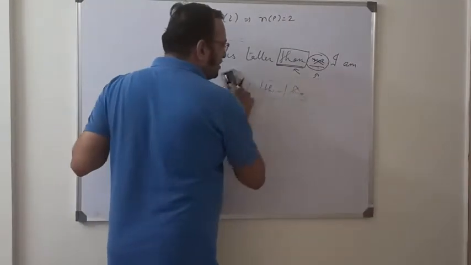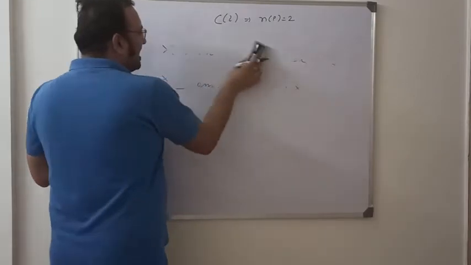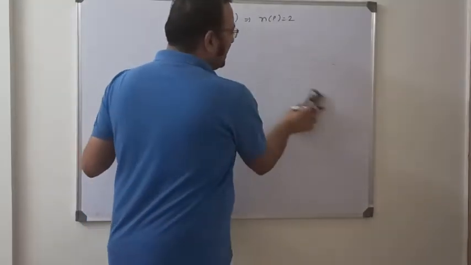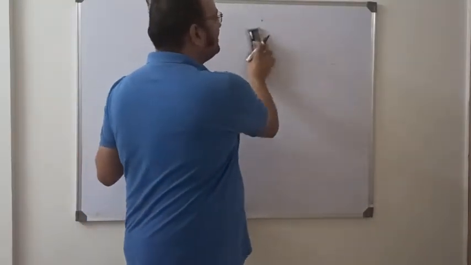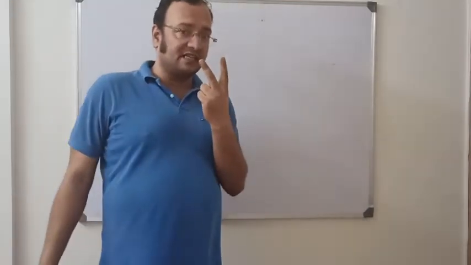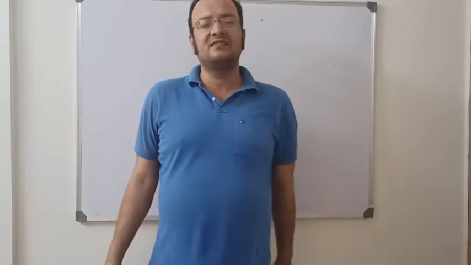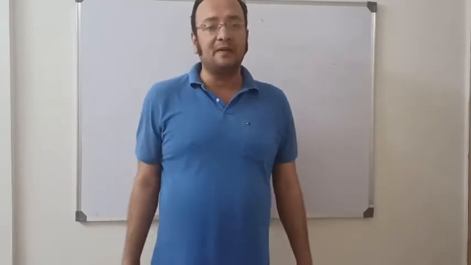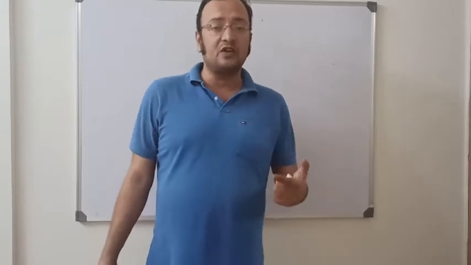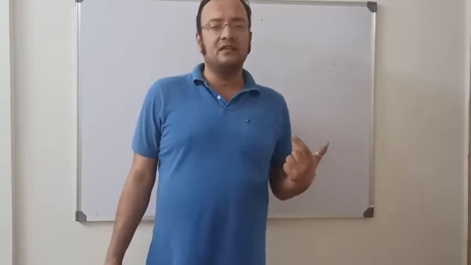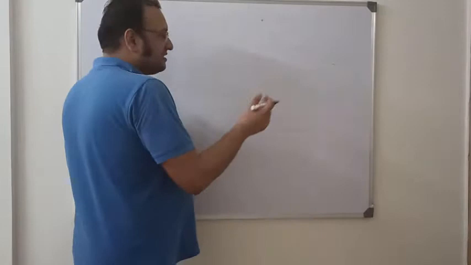Case 2, when there are 2 people. As I told you earlier, for comparison at least 2 entities must be there. So what if there's only one entity? Only one person? Is it possible to use the comparative degree of comparison: smarter than, larger than, taller than, more intelligent, bigger than? Can you use that? Let us see.